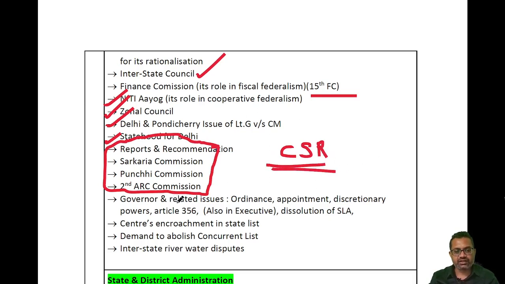Then the governor and related issues like ordinance. There is controversy over the appointment of the governor, discretionary power of the governor under Article 356, also in the executive, and dissolution of the state legislative assembly. Then how the center encroaches over the power of the state. Then there is a demand to abolish the concurrent list. Then again interstate river water disputes. So these are all the topics related to center-state relations. Every student is expected to prepare this.